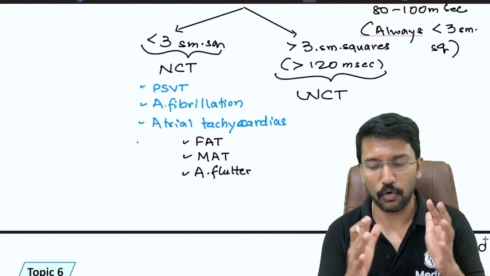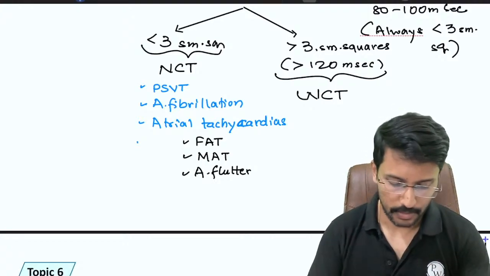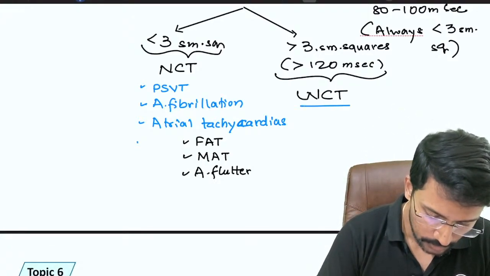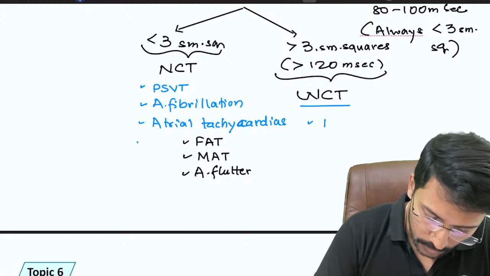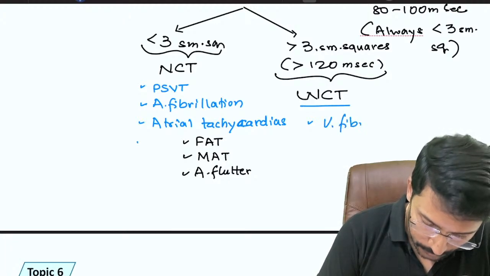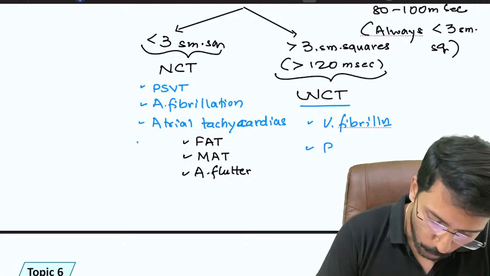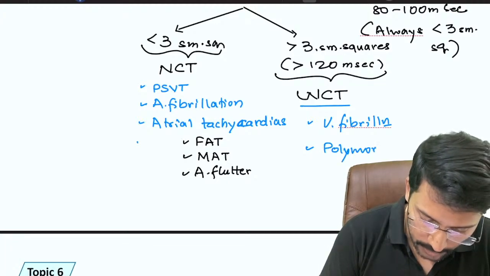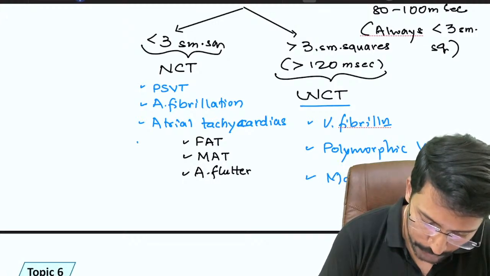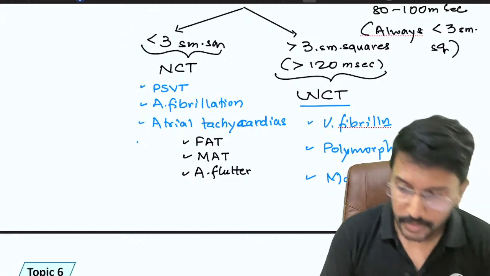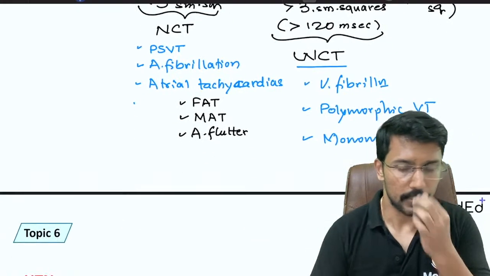These are all narrow complex tachyarrhythmias. Then wide complex tachyarrhythmias, we have 3. One is ventricular fibrillation, then polymorphic ventricular tachycardia, polymorphic VT, and then monomorphic VT. So we need to learn to identify these.